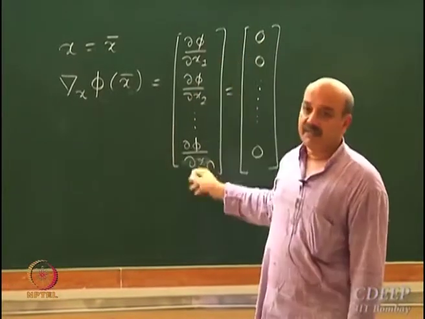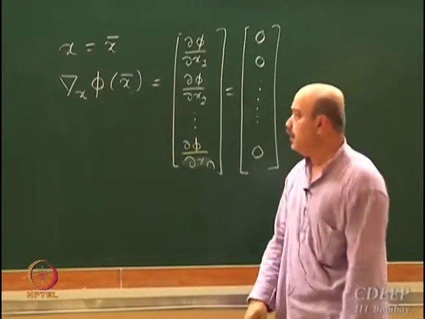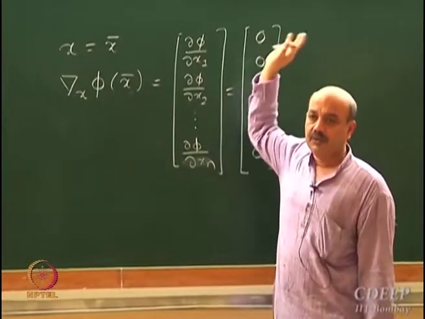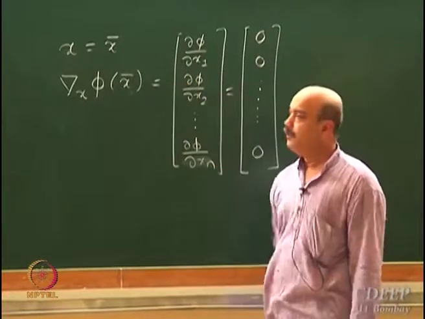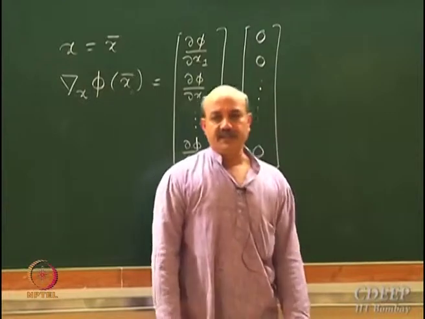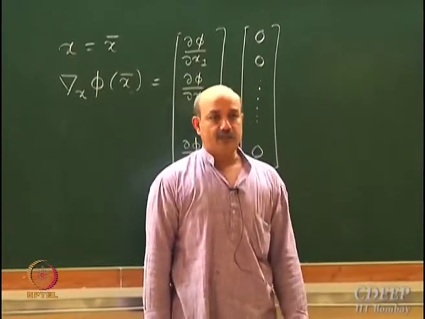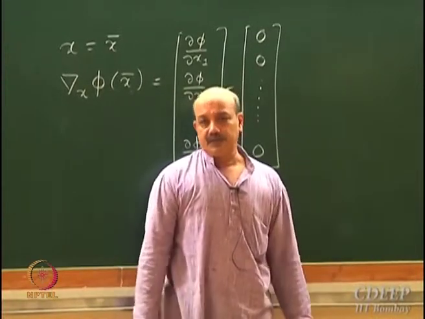So first thing is, given an objective function, compute its gradient and set it equal to 0. If you can find such a point, then that qualifies to be a stationary point where you have gradient equal to 0.